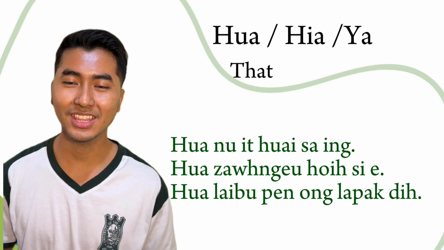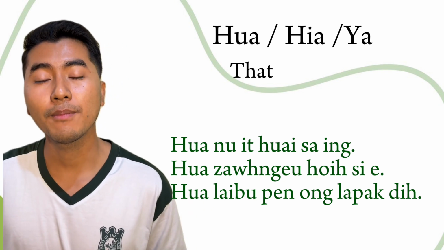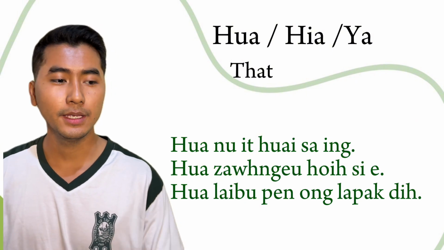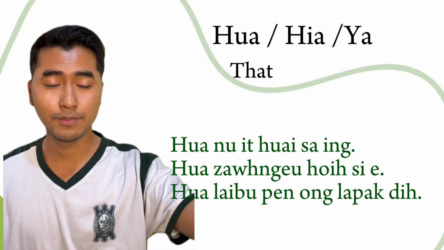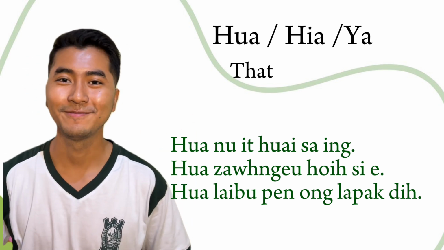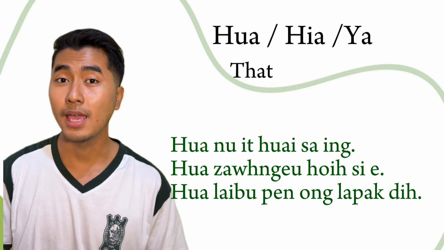And the third example sentence is "Hoa lại bút pen ông lạc bạc tỷ." Hoa lại bút pen ông lạc bạc tỷ. Which means, can you pass me that book? Alright, can you pass me that book or give me that book? Okay. Alright, so the next word will be here.